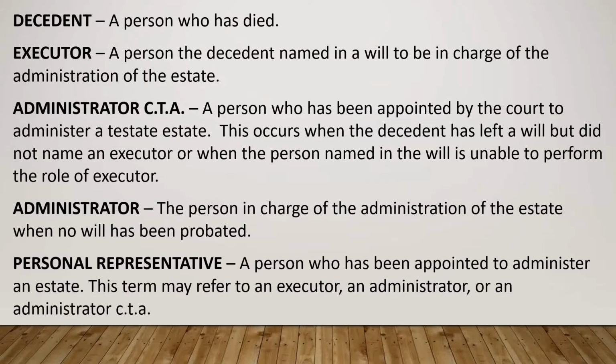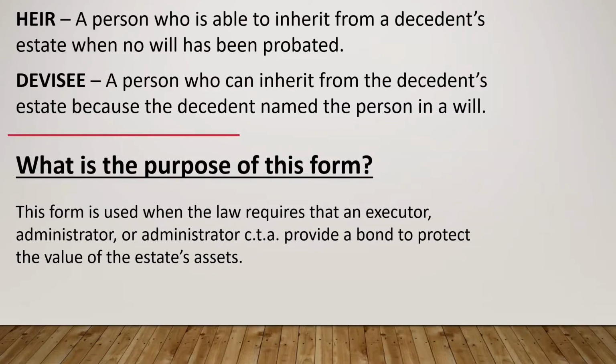Administrator: the person in charge of the administration of the estate when no will has been probated. Personal representative: a person who has been appointed to administer an estate. This term may refer to an executor, an administrator, or an administrator CTA. Heir: a person who is able to inherit from a decedent's estate when no will has been probated. Devisee: a person who can inherit from the decedent's estate because the decedent named the person in a will.